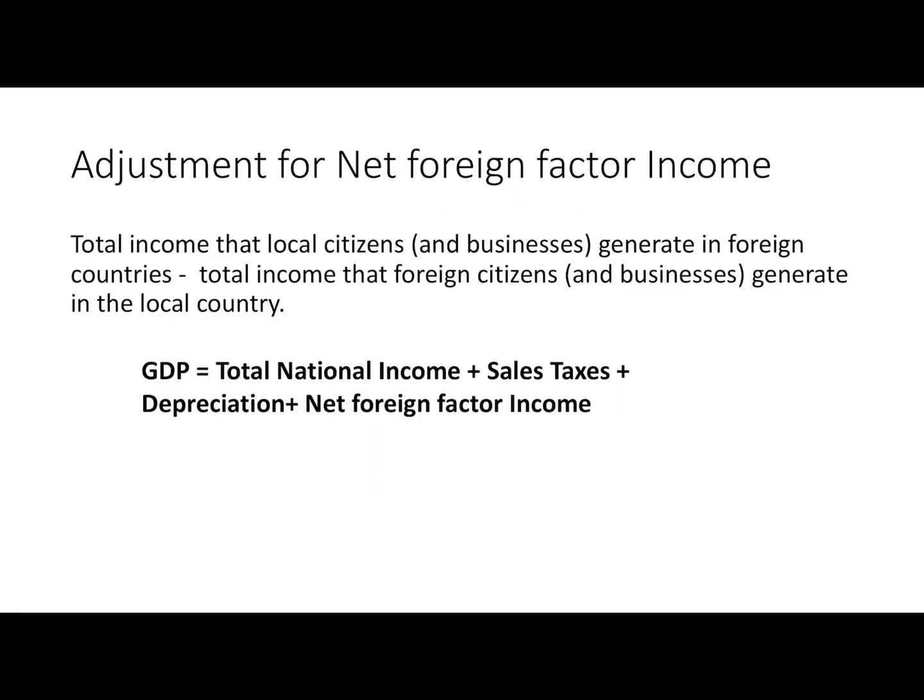Now let's see the third adjustment, for net foreign factor income. Net foreign factor income means the total income that local citizens generate in foreign countries, that is our exports, minus the total income that foreign citizens and businesses generate in our country, imports. This is exports minus imports, net exports. So we have to adjust for net exports also. When we add all the four components, we get GDP by income.